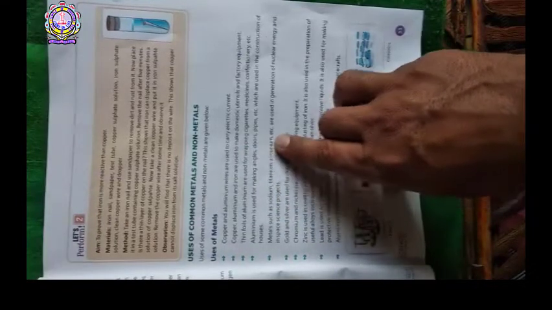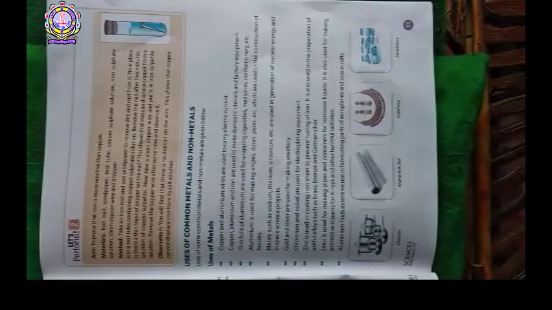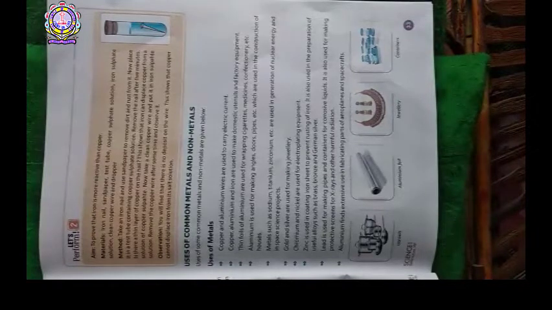Next point is metals such as sodium, titanium, zirconium, etc. are used in generation of nuclear energy and in space science projects. All these materials, sodium, titanium and zirconium, are also used to produce nuclear energy in thermal power stations, and these materials are also used in space science projects.